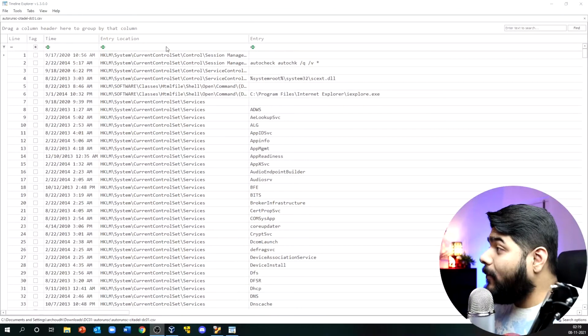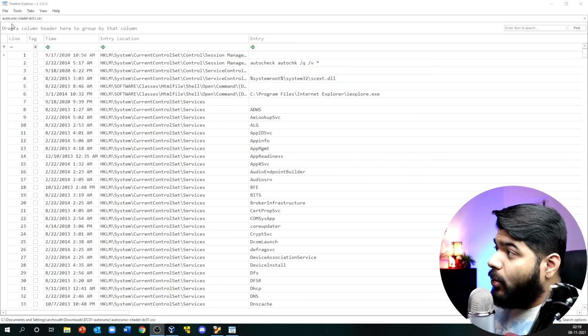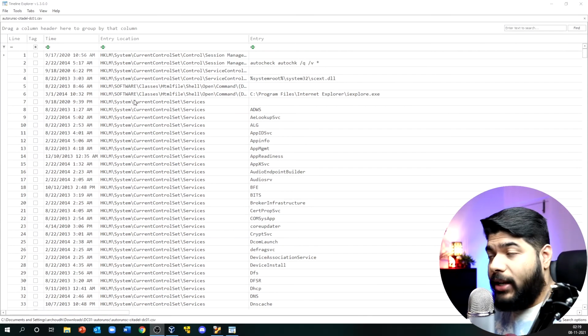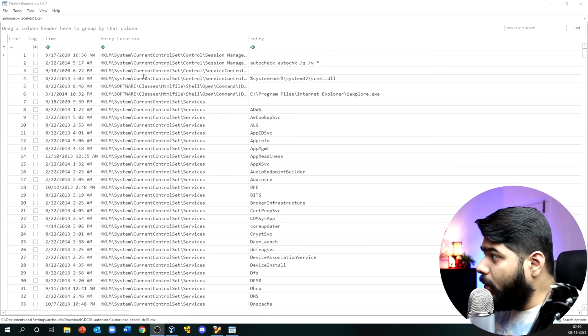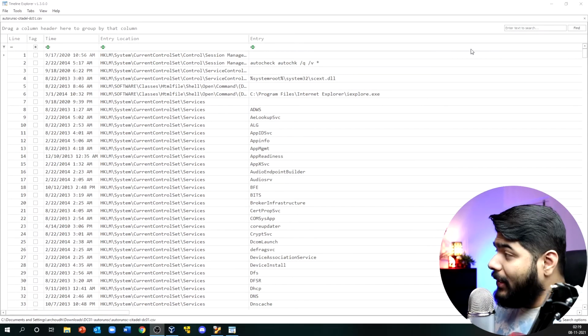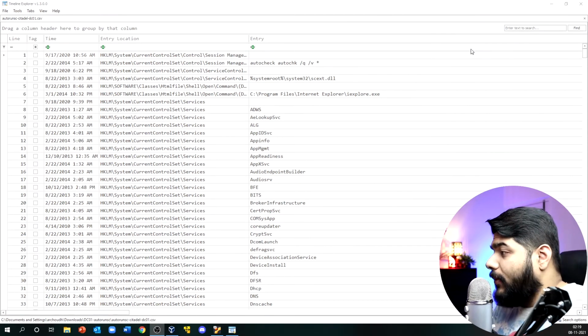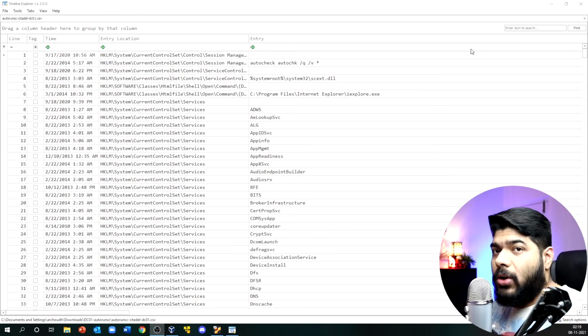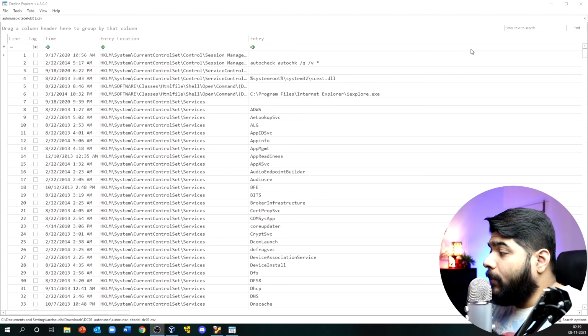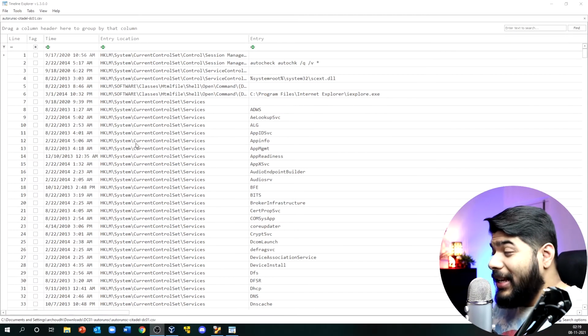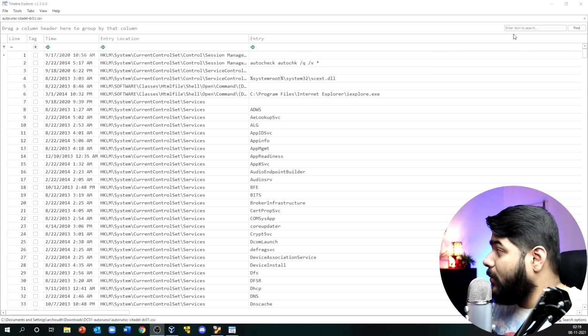So what I have loaded is the autoruns file that we have also captured from the DC, the domain controller, and I have opened this particular file in Timeline Explorer, which is an Eric Zimmerman tool, because that's easy, right? What exactly are we trying to identify over here? We are trying to identify if there is any footprint left on autoruns, or on registry keys or registry hive, stuff like that.